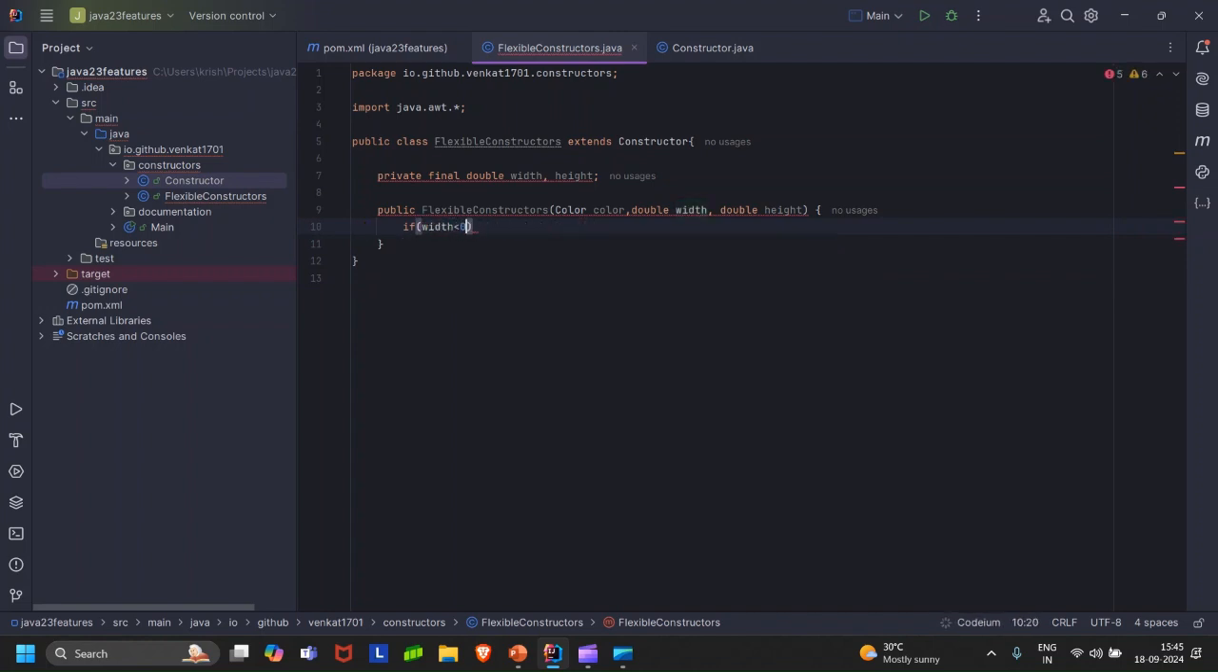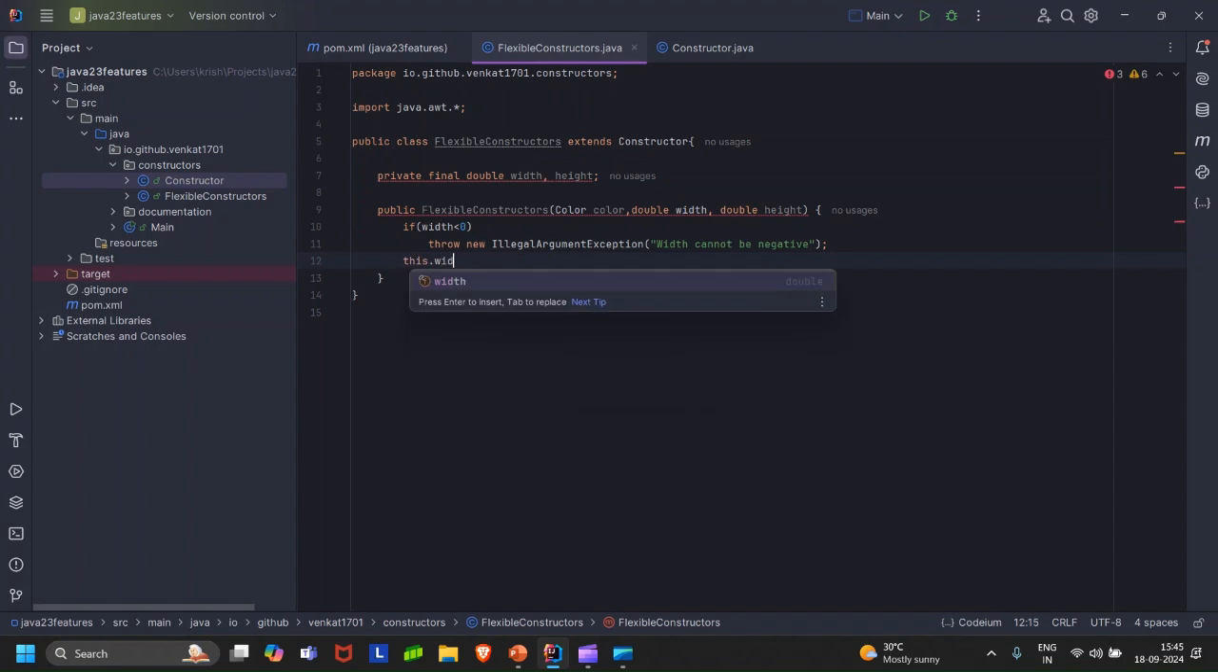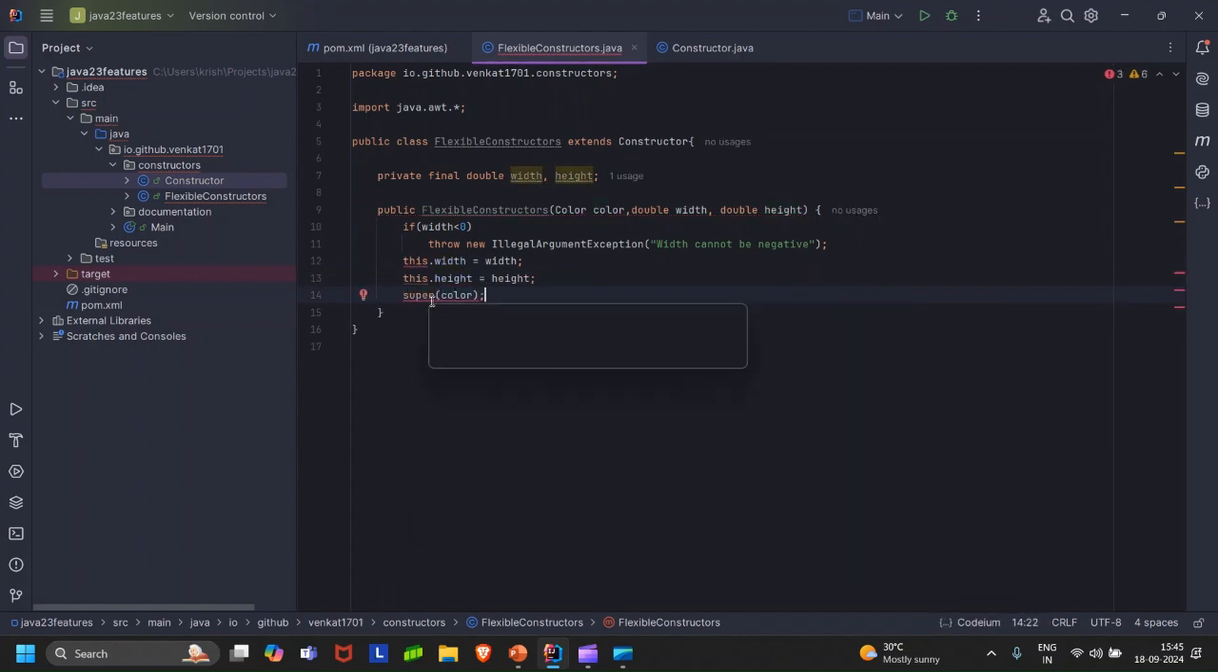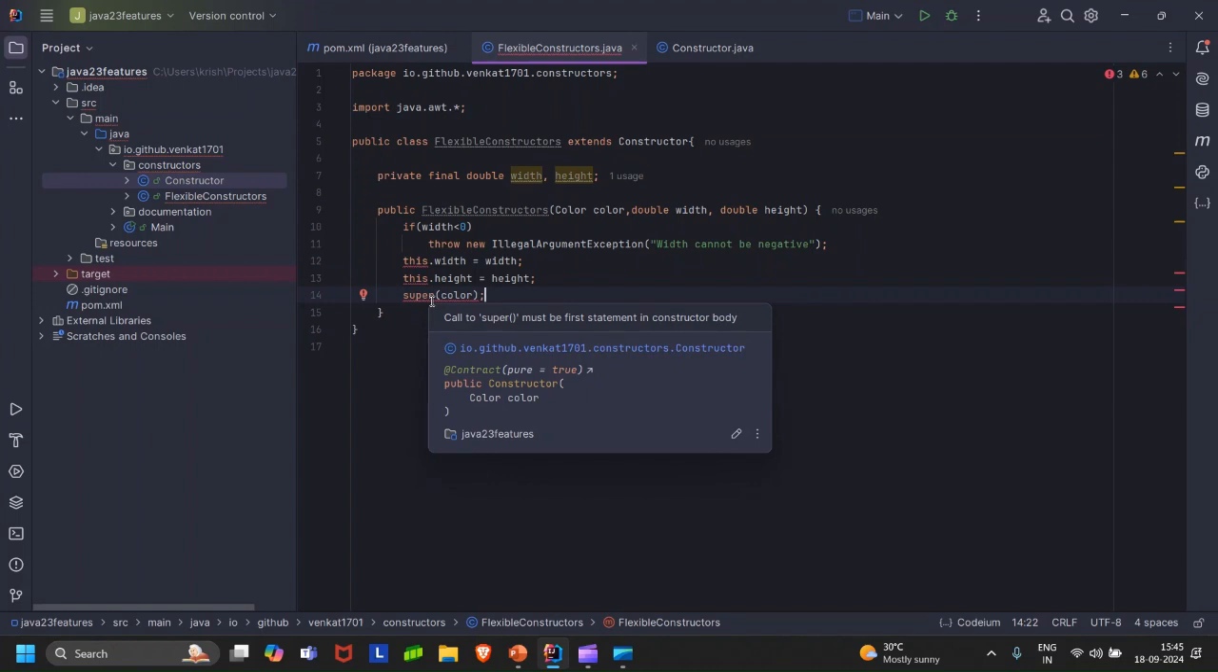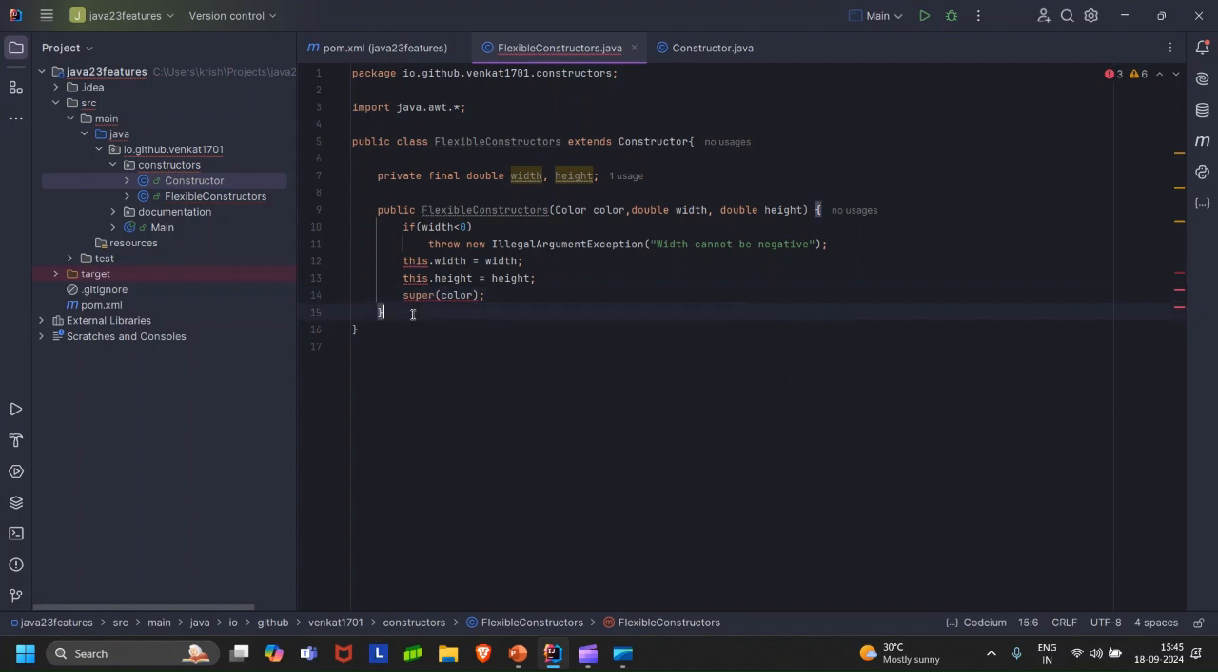So I'm adding some validations here. So let's say if the width is 0, then width cannot be negative. All right. And then I'll set these parameters. This dot height is height. And then I'm going to invoke the super with this color. You might see that there is an error here because I did not obey what IntelliJ was suggesting to me. But don't you worry about it. We will get back to that.